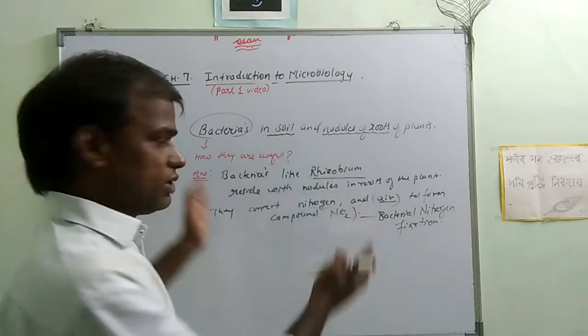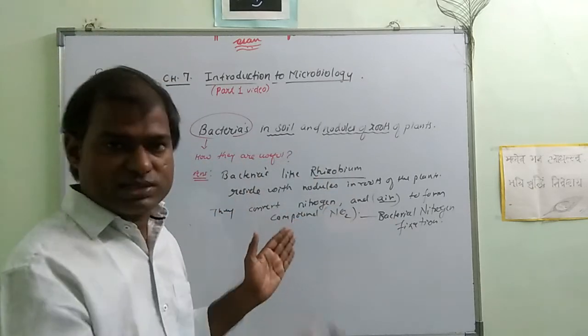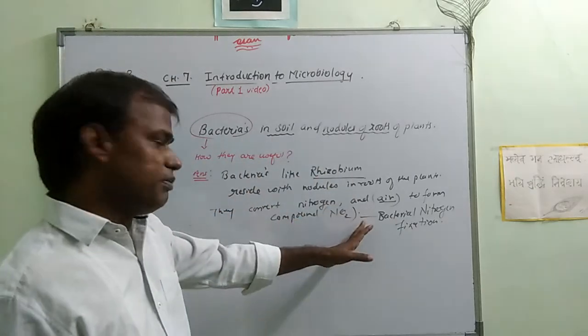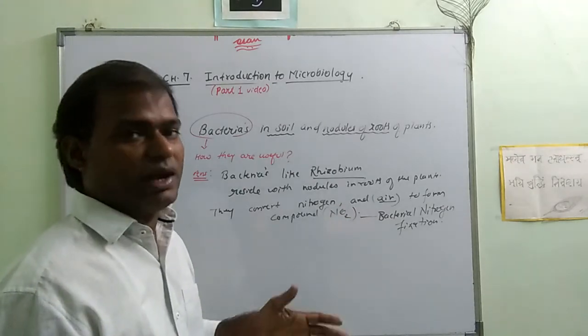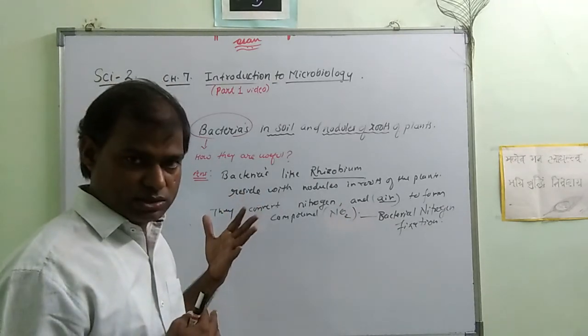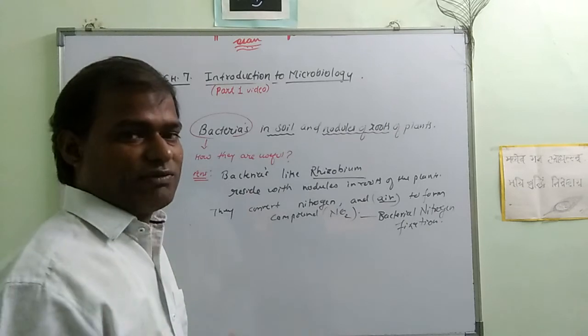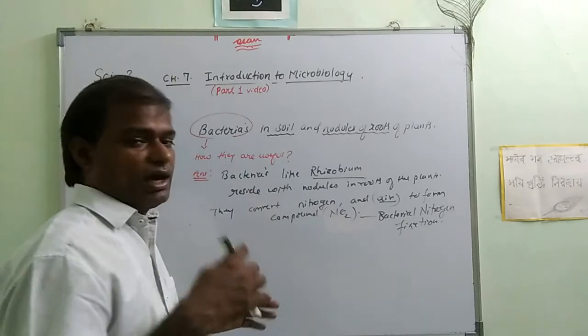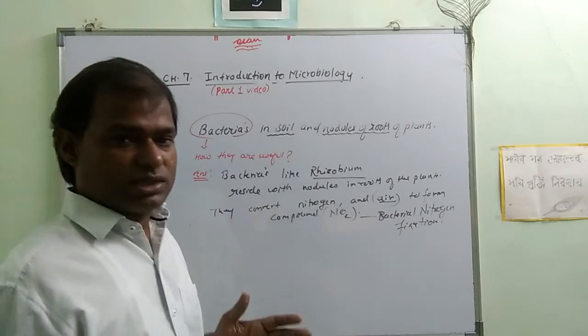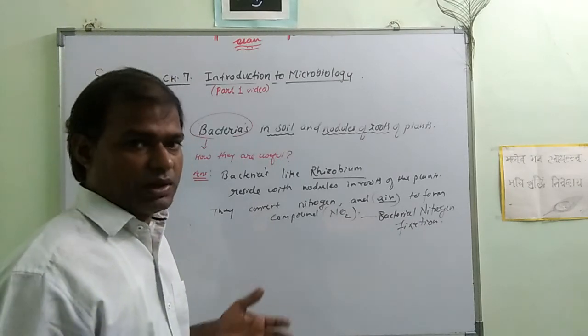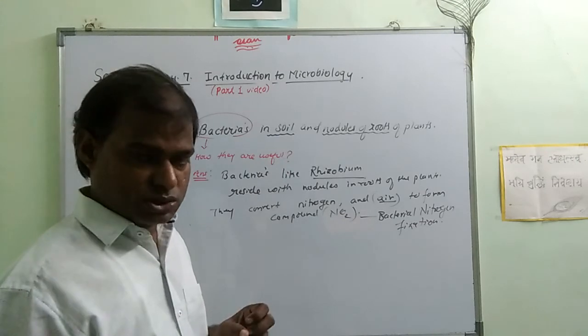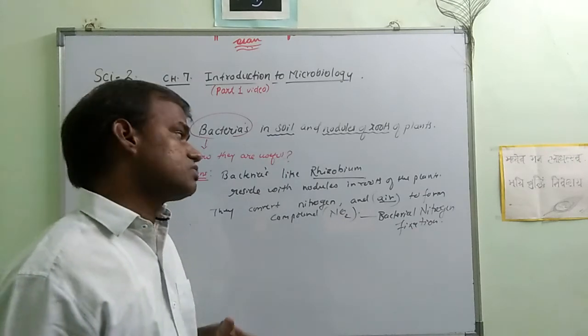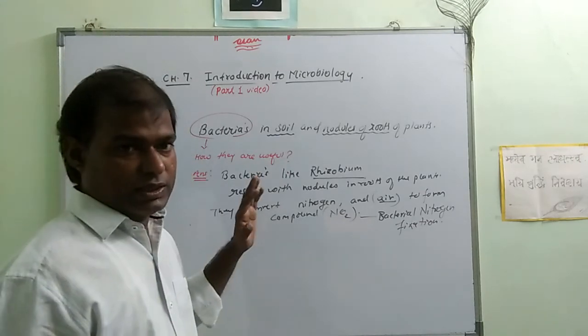The bacteria come to the plants, do some reaction, making compounds, because of which the plants get food or energy. So in return the plants give them space, and carbohydrates are produced in the roots of the plants. Those carbohydrates are used by these bacteria.